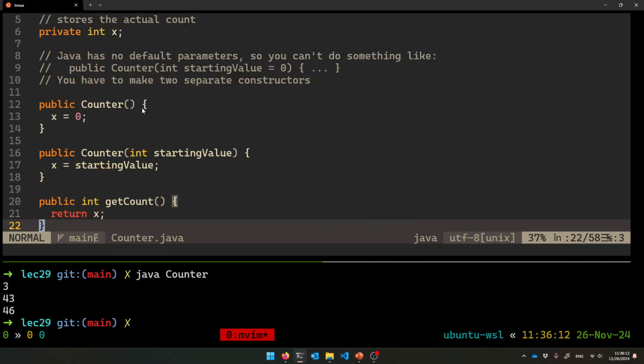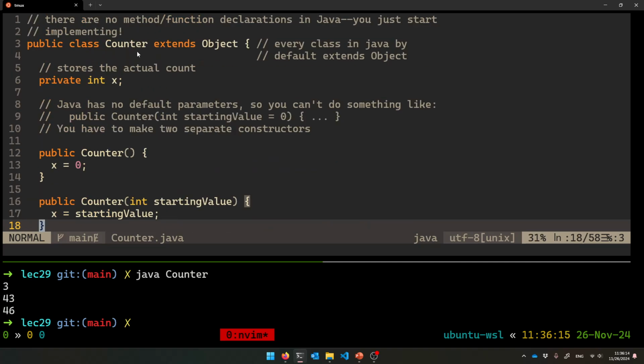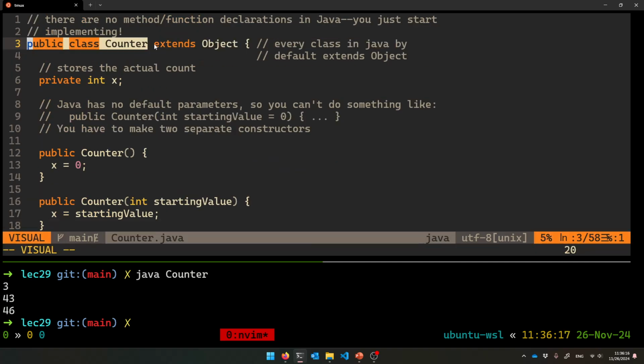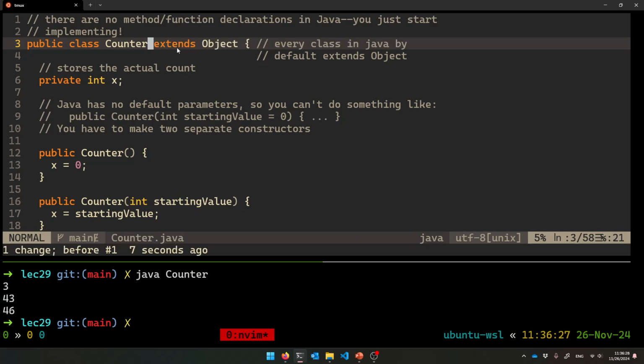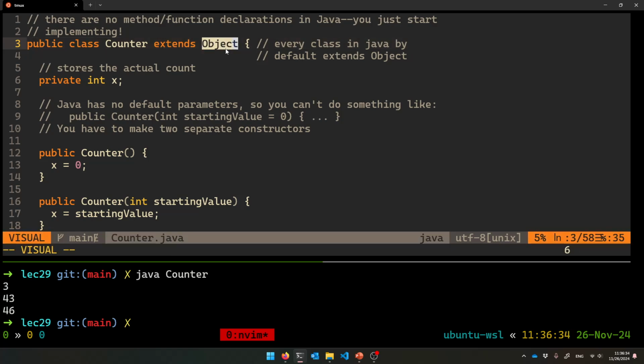And yeah, here's how you implement all these methods. So you say public class Counter, and if you set it like this, it's fine. That's what I did for the last one. But by default, every class that you make is inheriting from something. Every class that you make in Java inherits from some base class called Object, which is just a default class that you're always forced to inherit from if you don't inherit from anything else. So by default, I didn't have to say this, but I'm making it explicit.